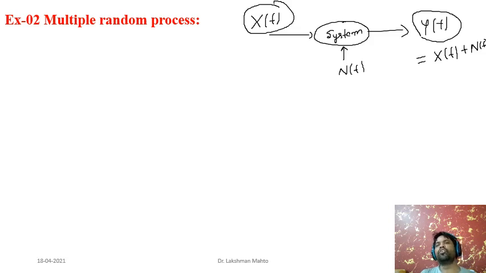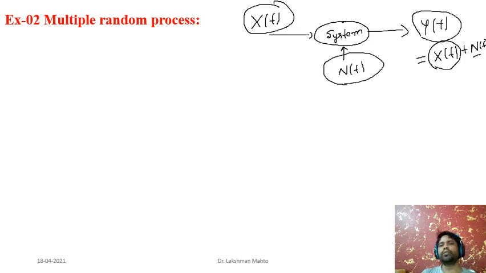Here we know the value of y of t, but we don't know x of t. We want to infer the value of x of t, or simply we want to estimate x of t here. And n of t is noise. Definitely we will have information about the noise thanks to the system. Some kind of assumption we need to take over the system in order to get an explicit form of this noise.